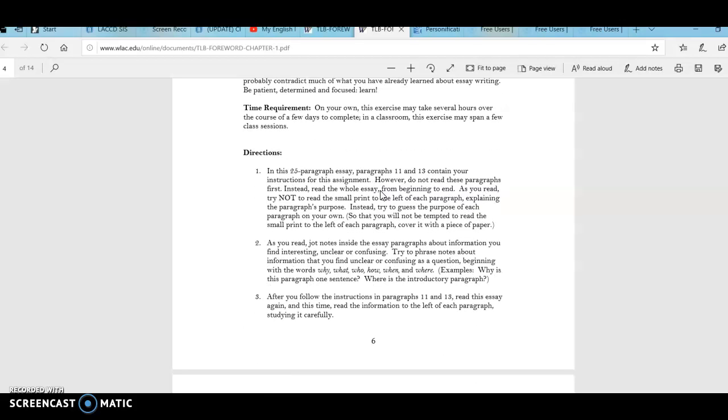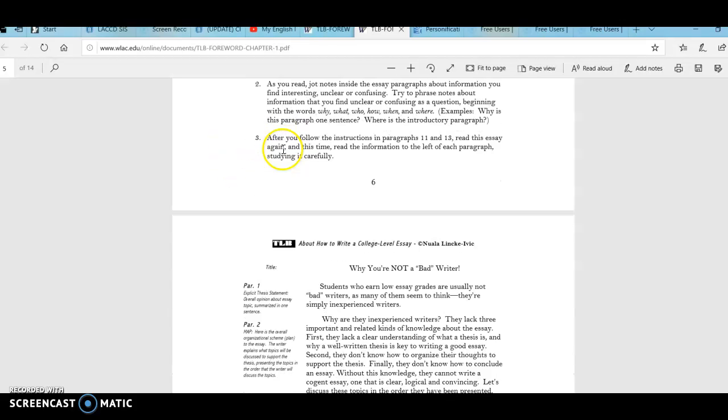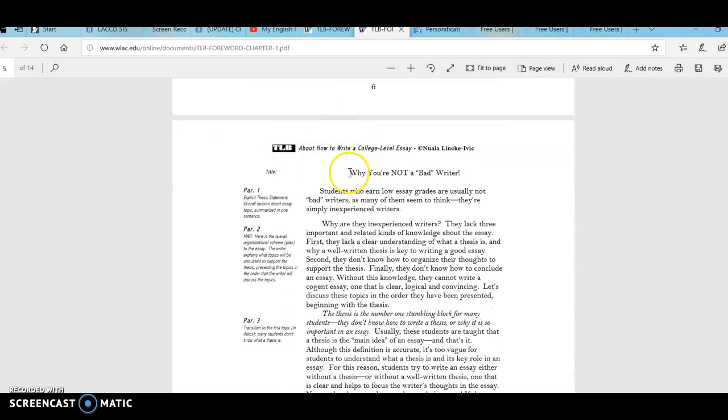So please read this assignment, the directions, super carefully, and read the essay very carefully too, and the column here which explains the function of each paragraph.